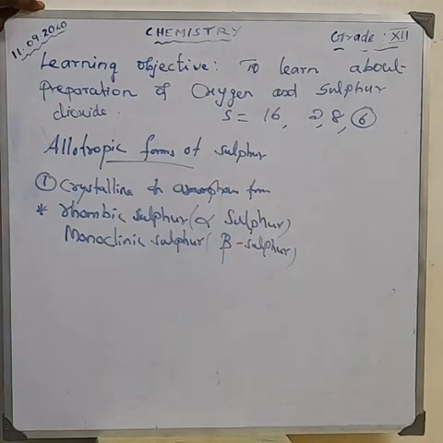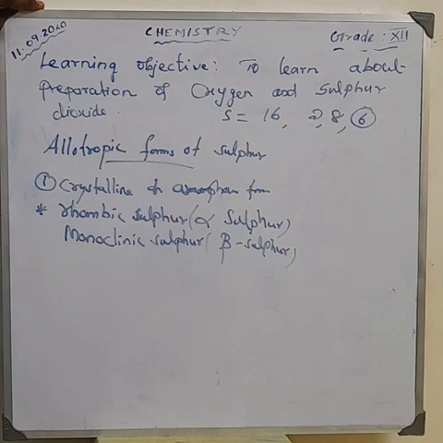Which are the two sulfurs? The crystalline form includes rhombic sulfur and monoclinic sulfur. The rhombic sulfur is called alpha sulfur and the monoclinic sulfur is called beta sulfur.